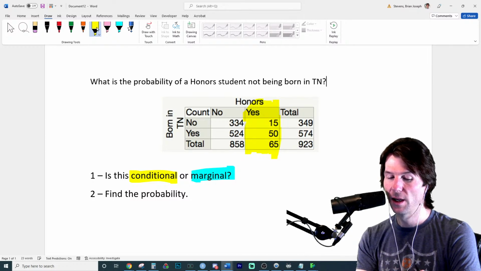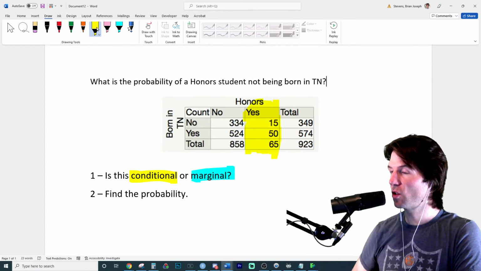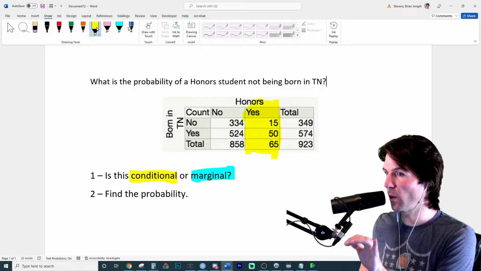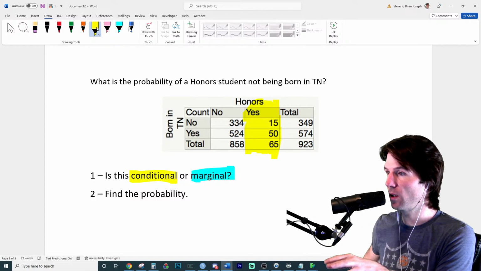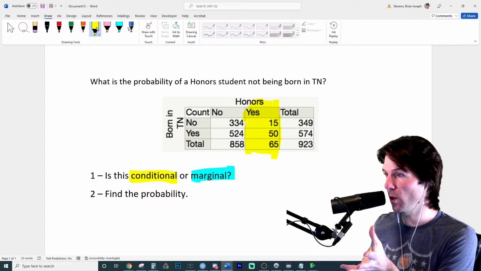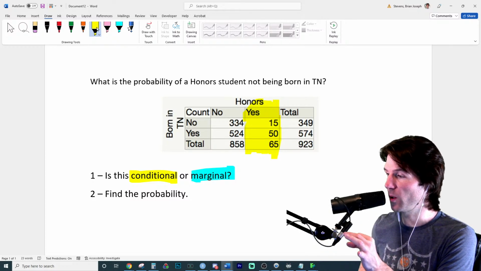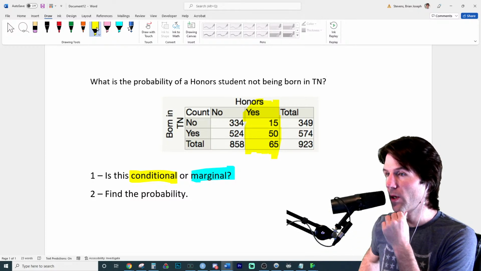So can you solve it? Not being born in Tennessee. So this is given someone is an honor student. So of only the honor students, what is the probability of them not being born in Tennessee? So conditional is two variables. You have to mention both. Like you mentioned one and look at the probability of another. So what would be the probability here, Maria?